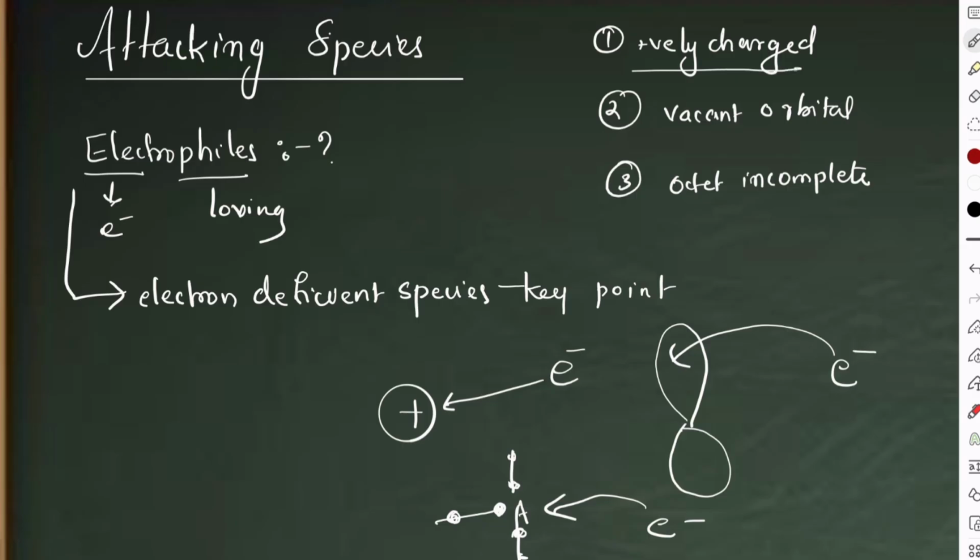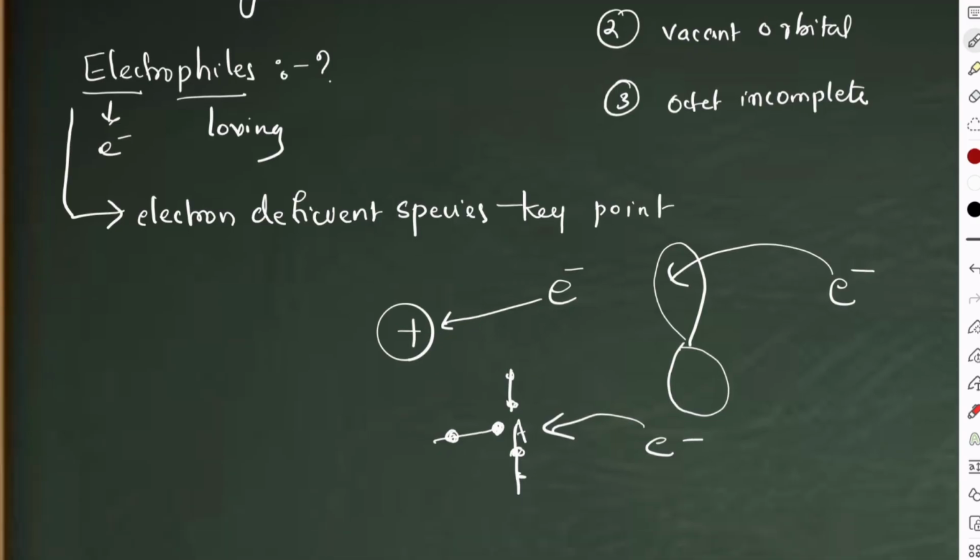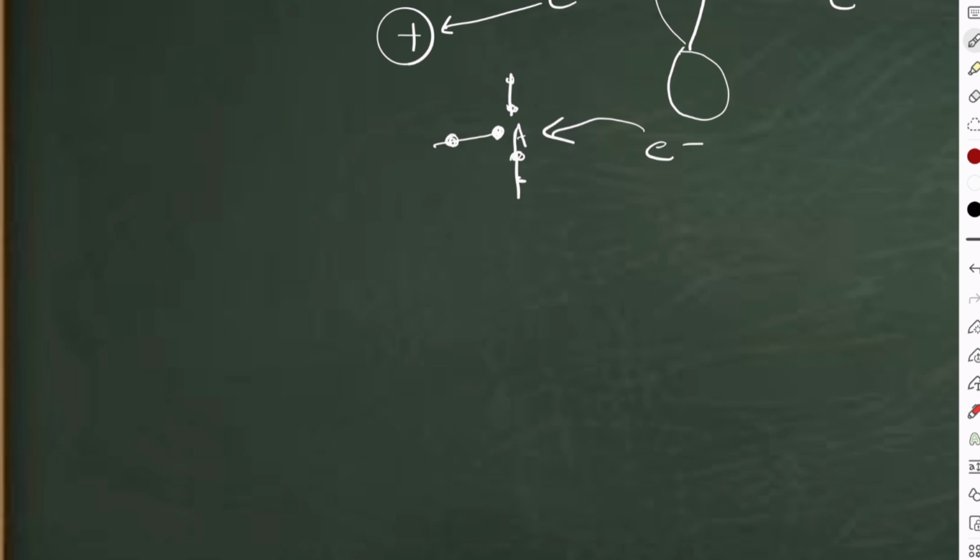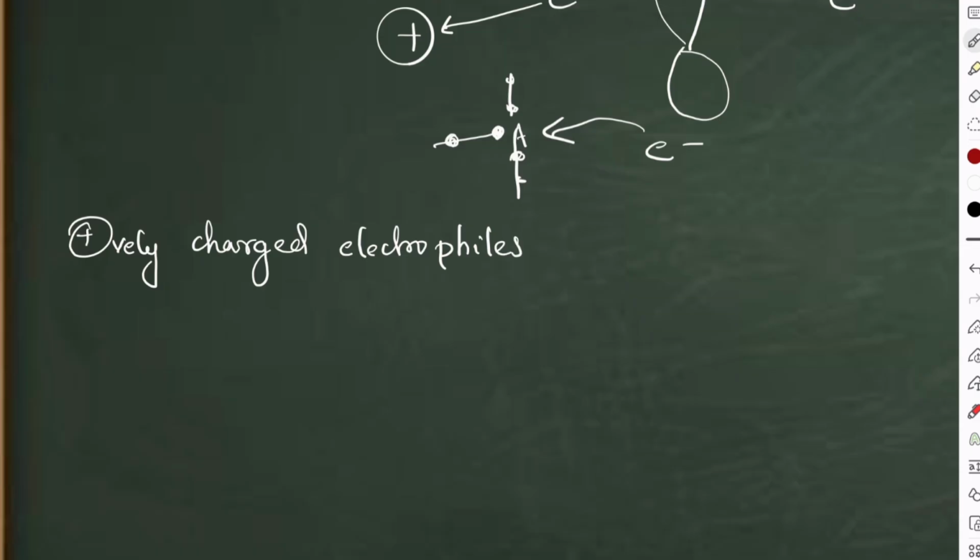So we will see the first possibility, that is positively charged electrophiles. These are very important because in a reaction you should identify what type of reagent it is. If you understand what type of reagent it is, then only you can understand where it will go and attack. So this is very important. Okay, so now positively charged electrophiles. It's nothing, you just have a positive charge on that.